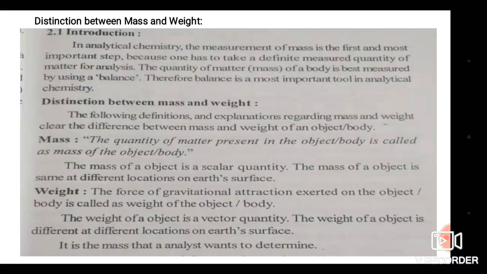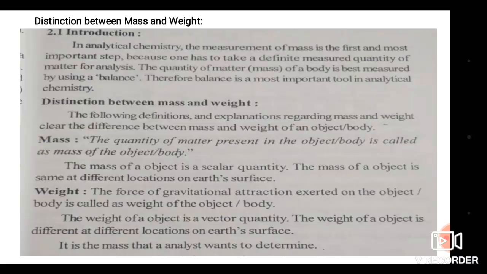It means the weight depends upon the magnitude as well as the direction. So it changes with change in magnitude as well as direction. The weight of an object is different at different locations on the earth's surface as well as on the moon. So what the analyst wants to determine is nothing but weight. We are going to determine the weight, not the mass.